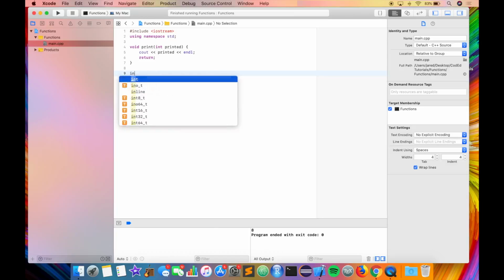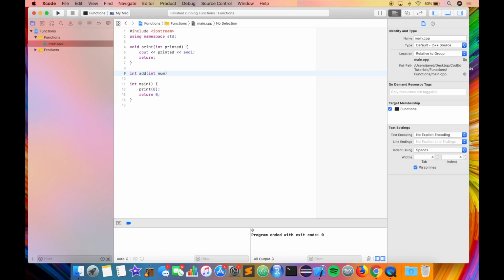So let's do int add, int num, and brackets. Basically, this means we will have an add function with one parameter of an integer passed in, and it will also return an integer. Because there's only one parameter passed in, let's return that num integer parameter plus 1. And that can be the default add function.